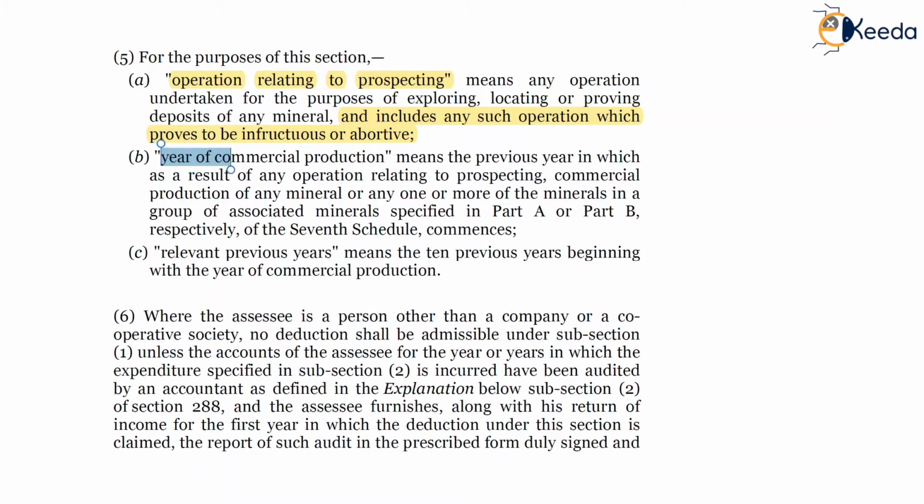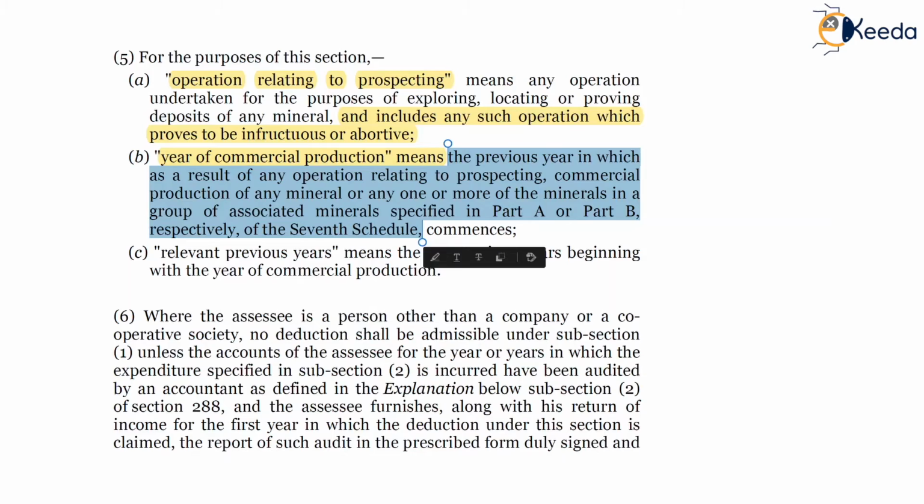Year of commercial production means the previous year in which, as a result of any operation relating to prospecting, commercial production of any mineral or any one or more of the minerals in the group of associated minerals specified in the seventh schedule commences.